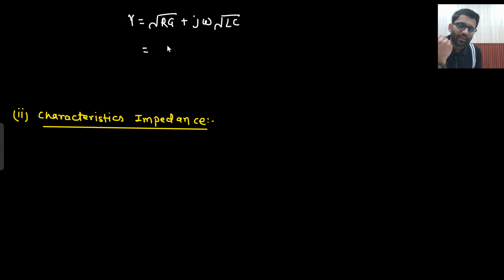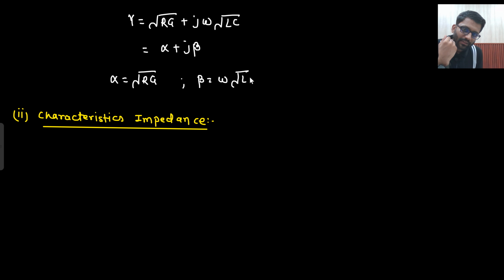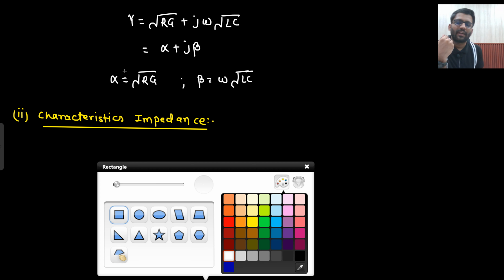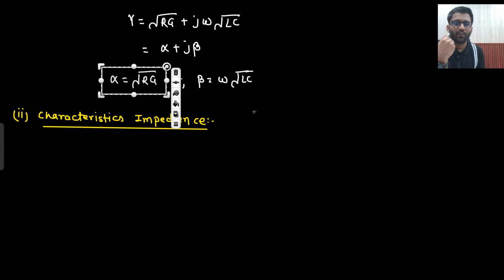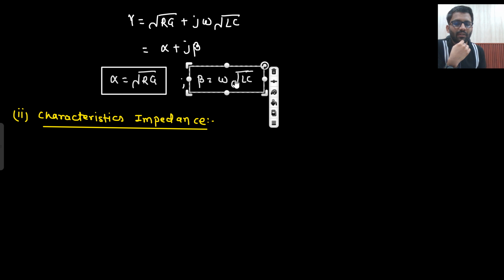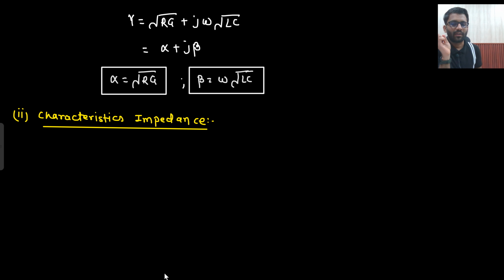So gamma is equal to alpha plus j beta. So what is the value of alpha? Alpha is under root RG. And what is the value of beta? Omega under root LC. So if someone asks you the attenuation constant for a distortionless transmission line, then that is equal to under root RG. And if someone asks you the value of beta, then that is equal to omega into under root LC. Beta in case of an EM wave, what was the expression?